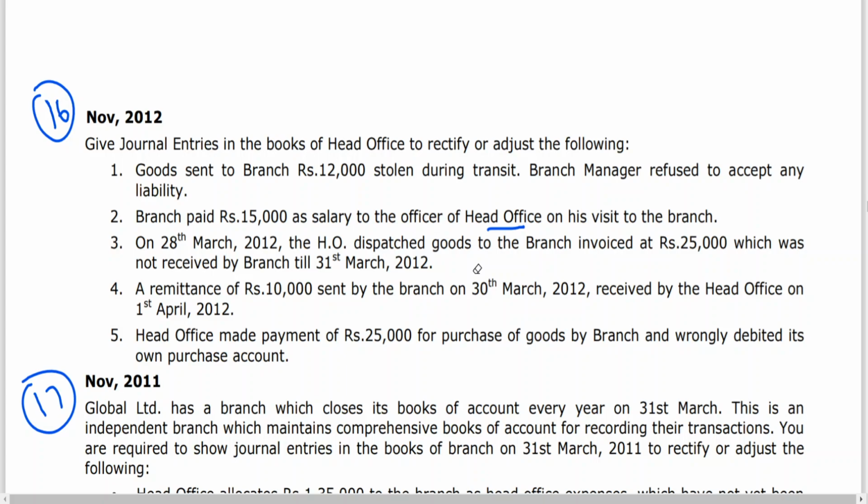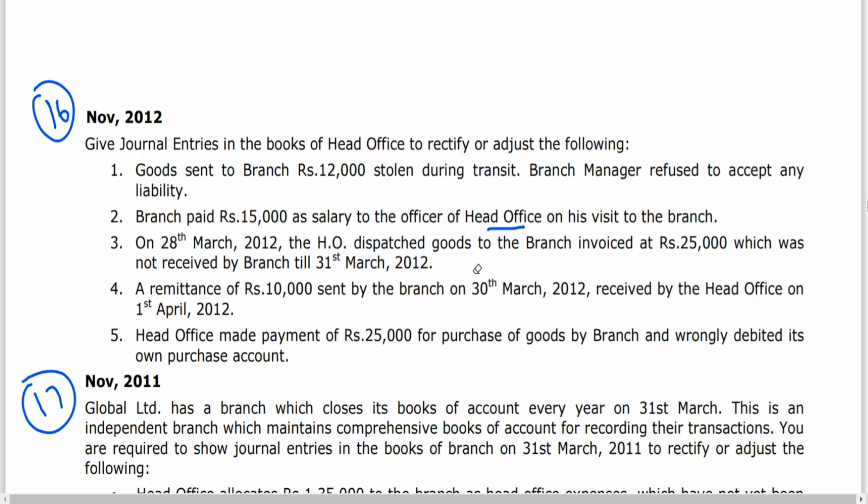Narration: being remittance by branch not received by 31st.